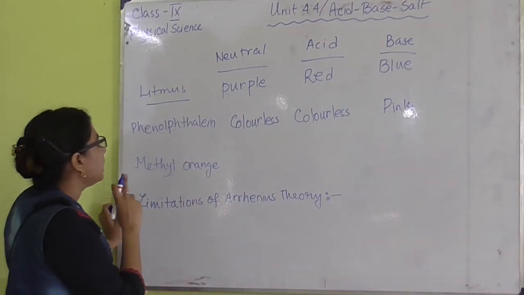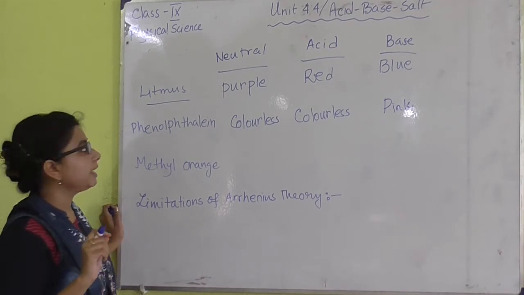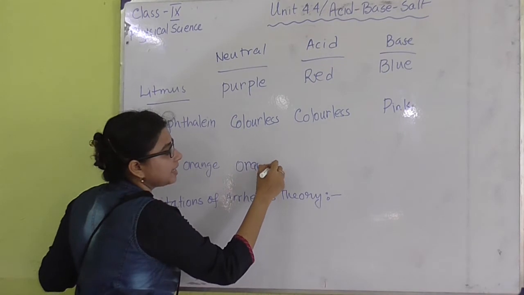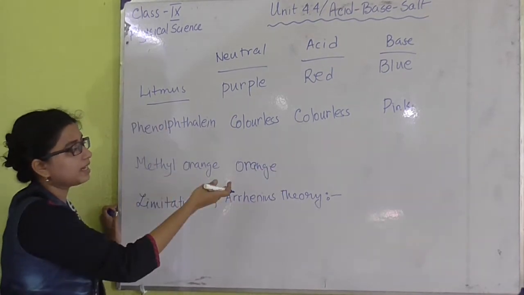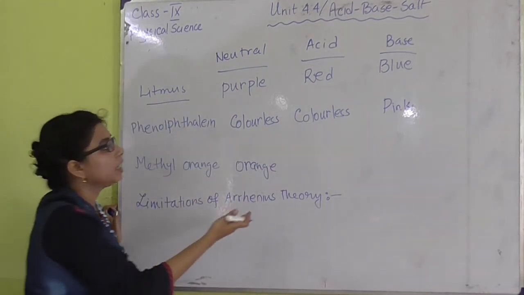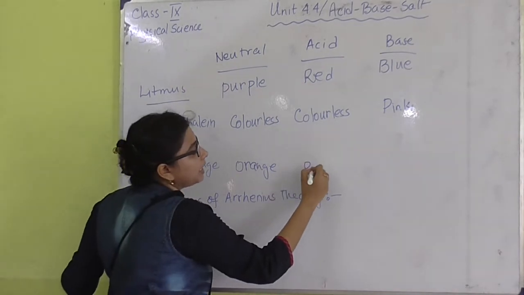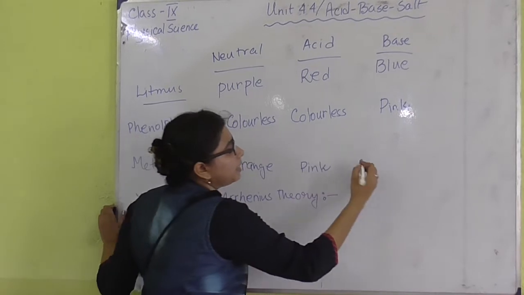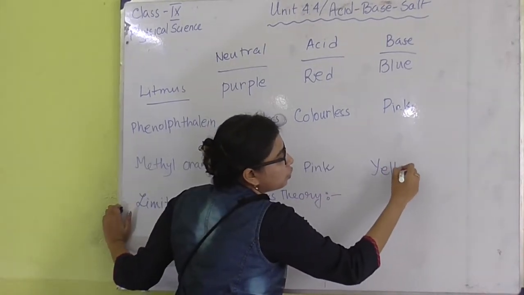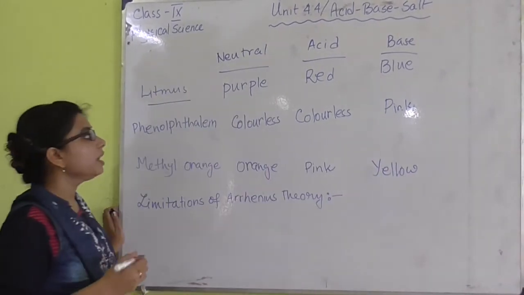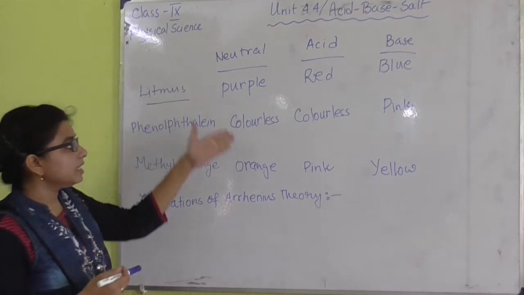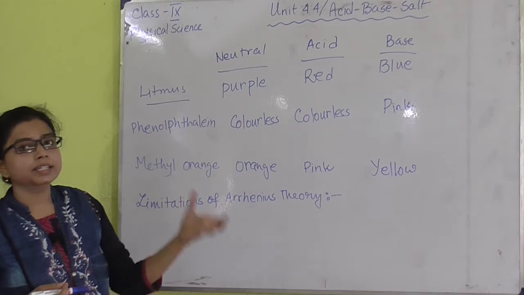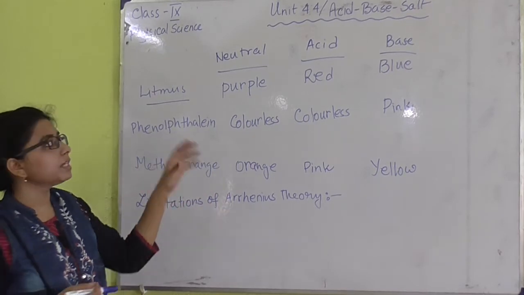Okay, and if we take methyl orange as the indicator, then in neutral medium it is orange in color, as the name is methyl orange. So basically its own color is orange, and in acid medium it can show a light pink shade, and in basic medium it shows yellow color. By seeing these different colors, we can understand what the medium is.